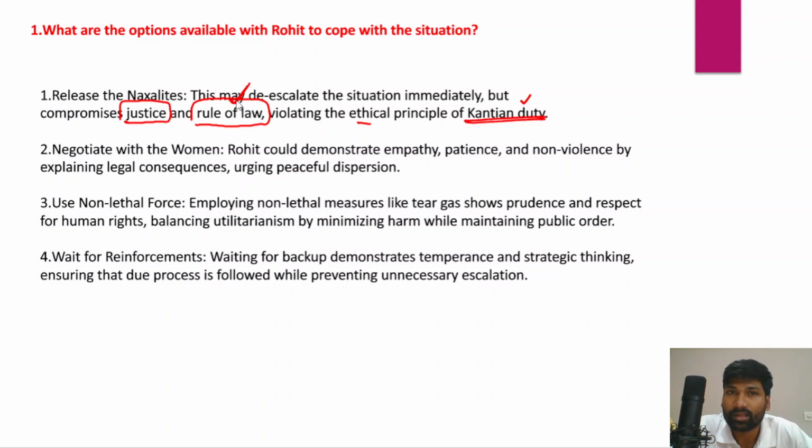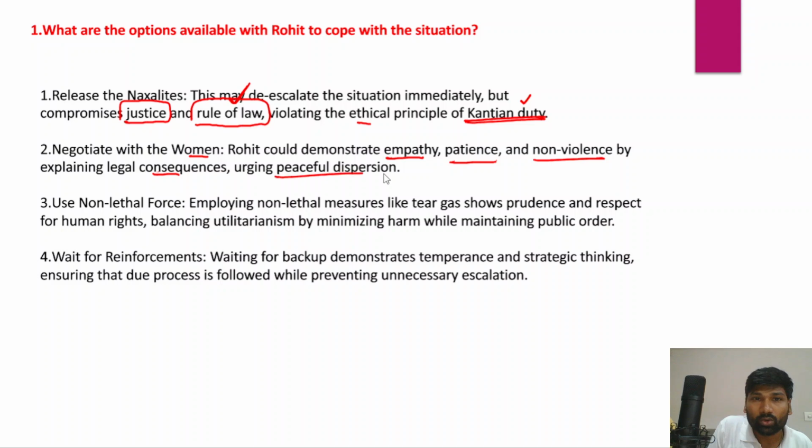Secondly, Rohit and other police should start negotiating with the women. This would be another option in front of Rohit. Rohit could demonstrate the values of empathy, patience, and non-violence. He can use emotional intelligence by explaining to the women the legal consequences if they stop the police while performing their duty.